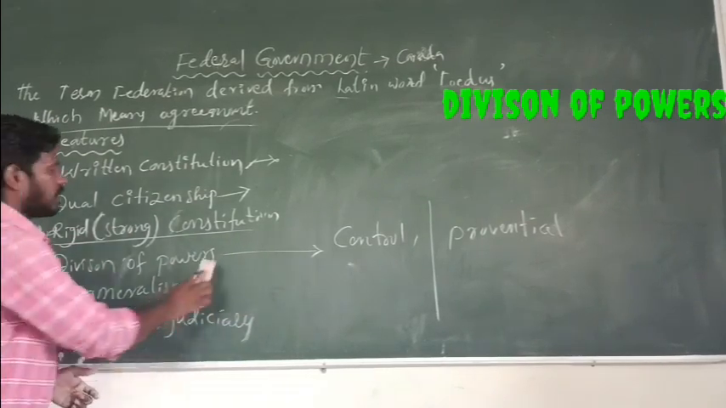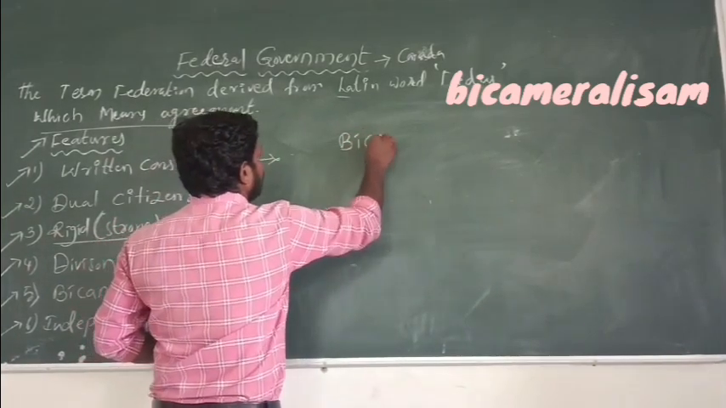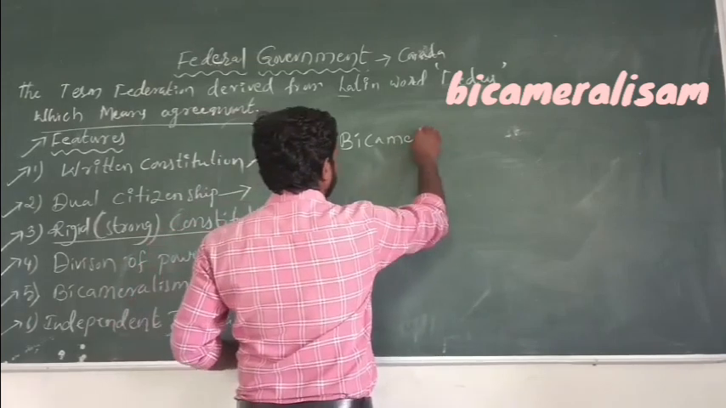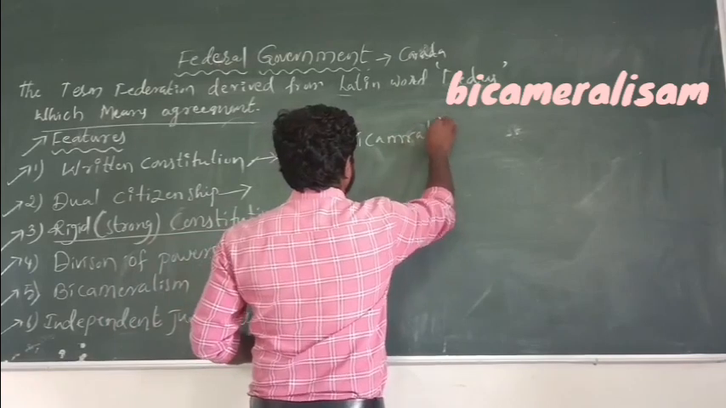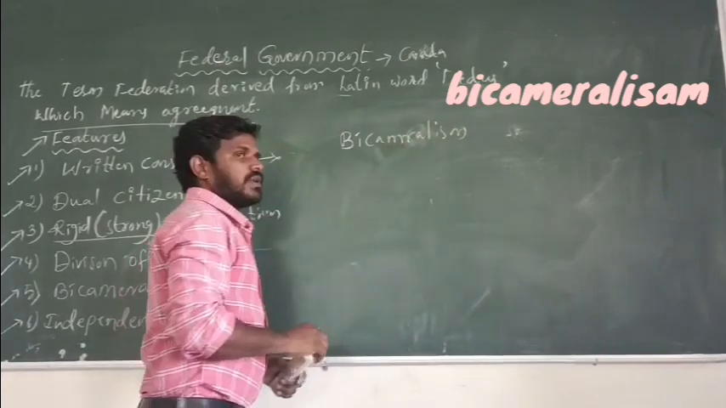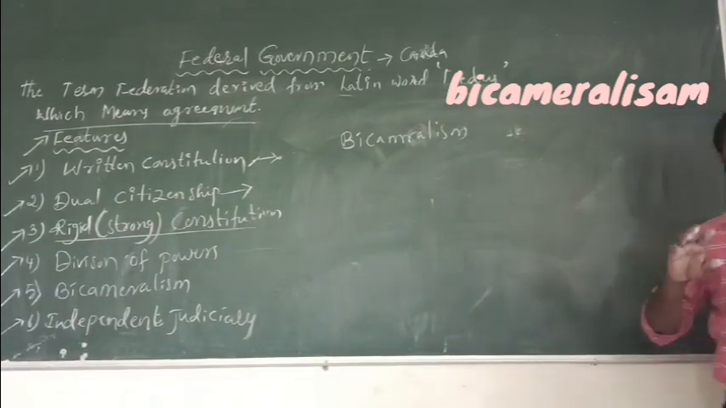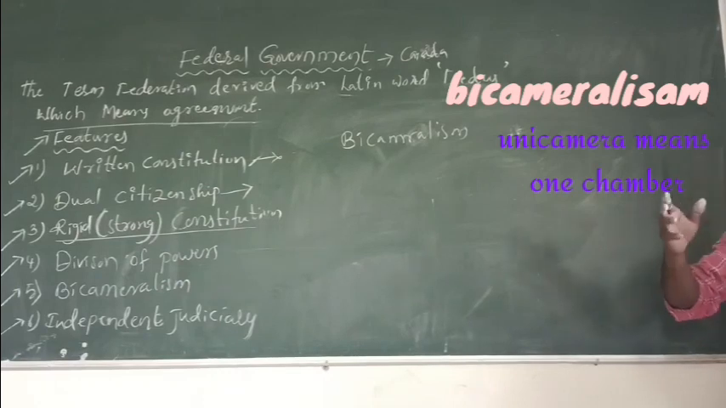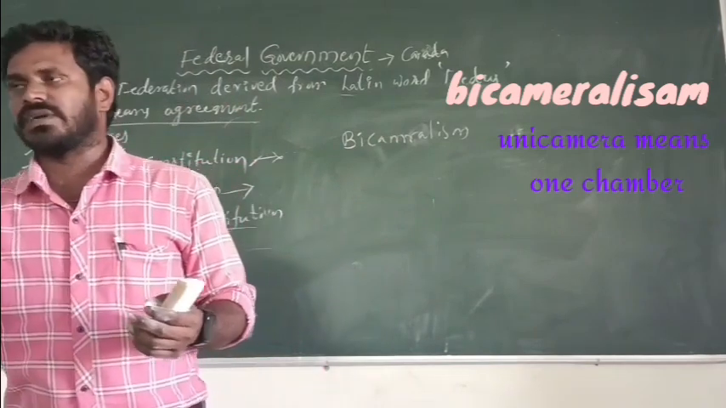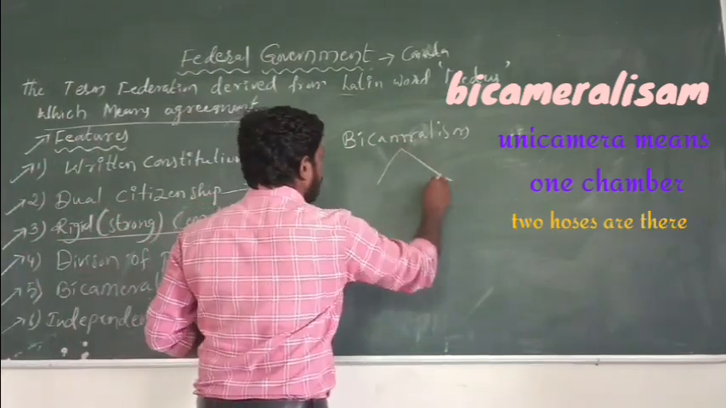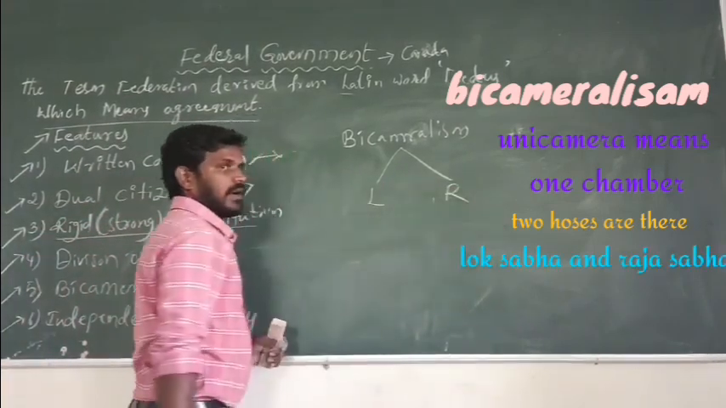And next one, bicameralism. Right? Another feature is bicameralism. What is called bicameralism? Unicameralism means what? Only one chamber. Unicameralism means one chamber. Uni means one, camera means chamber or house. Unicameral means one house or one chamber. Bi means two, camera means two houses or two chambers. It means in our India, two houses are there in the parliament. First one, Lok Sabha, and second one, Rajya Sabha.